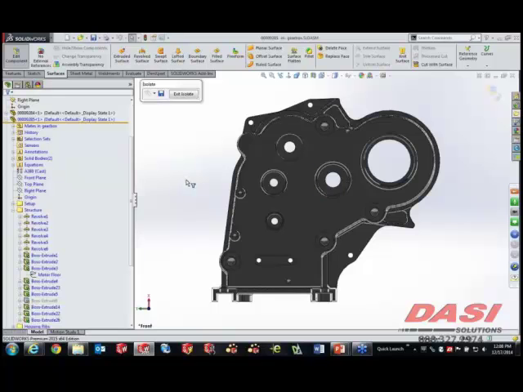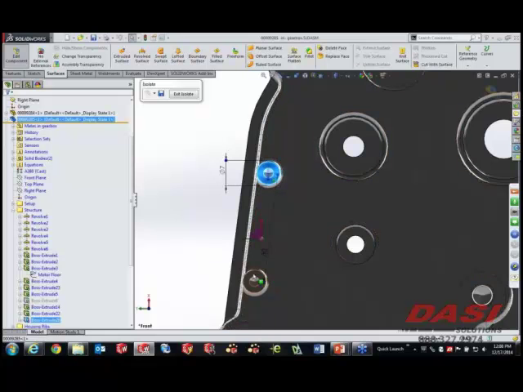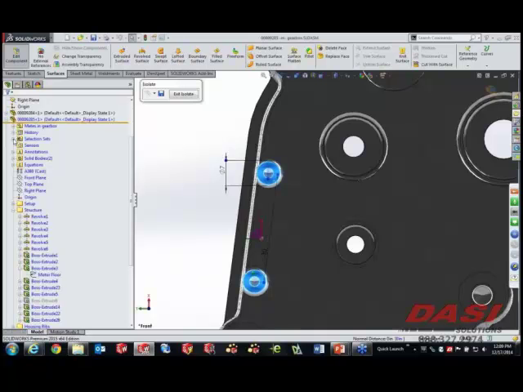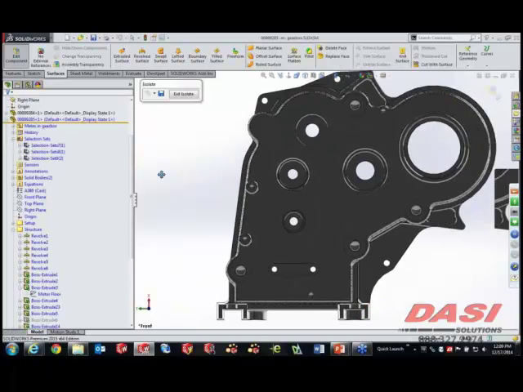There's also an option that really allows you during these meticulous selections to save and group those selections for later use. Now I'm editing this part file, so right now the part's Feature Manager is active. What I'm going to do is just go ahead and grab a couple of faces. And by doing this, I'll right-click, and there's a new choice here called Save Selection. What this creates is something called a selection set. So over in the Feature Manager of the part that's currently active, I have 3 different ones that are showing up, one of which is the new one I just added.